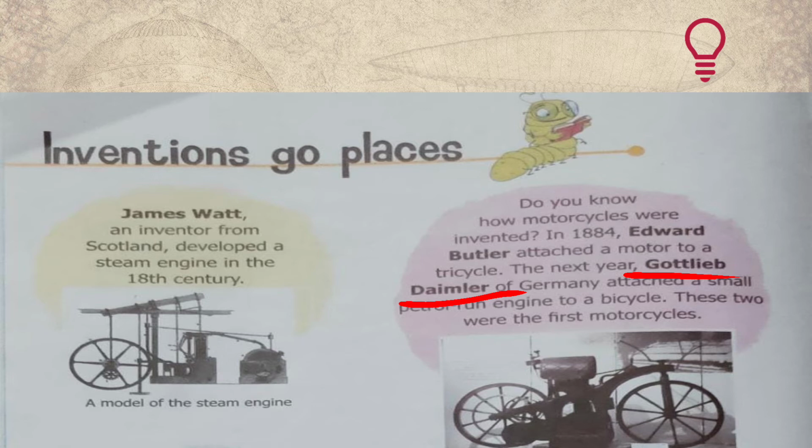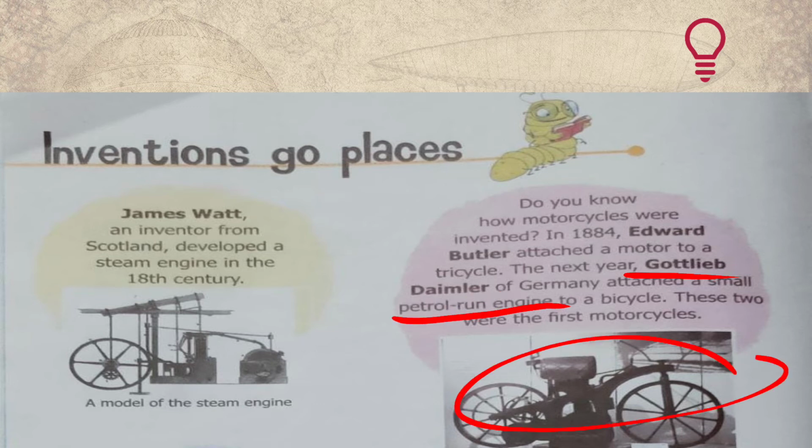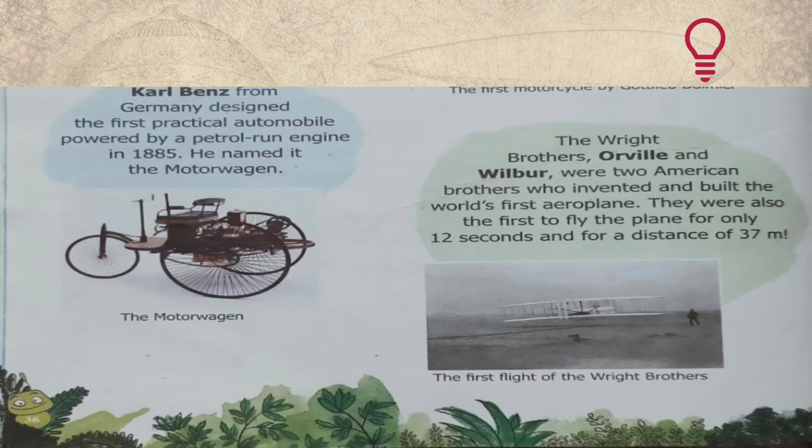Gottlieb Daimler, he was a German inventor, right? And he attached a petrol run engine to a bicycle, right? In his bicycle he had just attached a petrol run engine, and these two were the first motorcycles. The first was not a motorcycle, it was a tricycle, that was invented by Edward Butler, and later on the first motorcycle was invented by Gottlieb Daimler. All right, moving to the next one, Carl Benz.